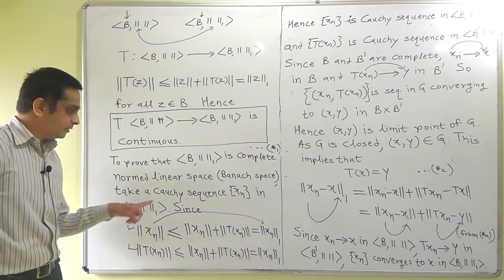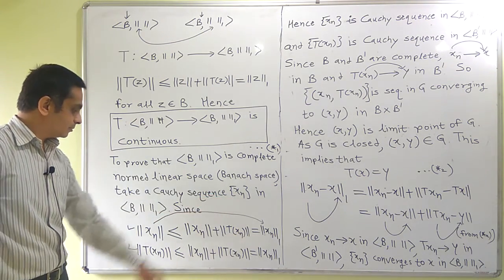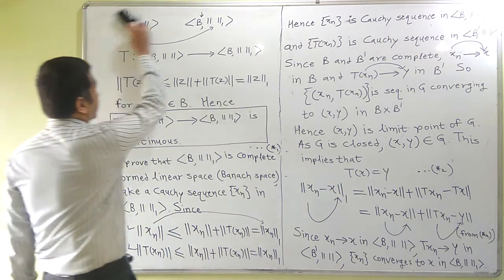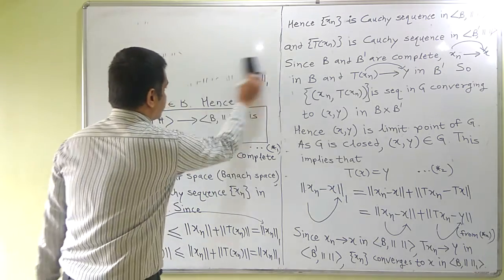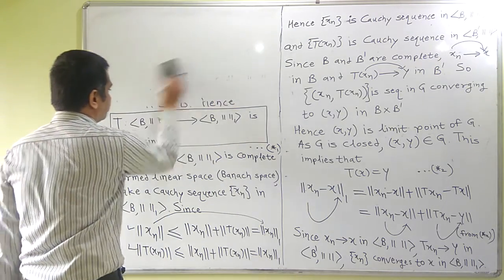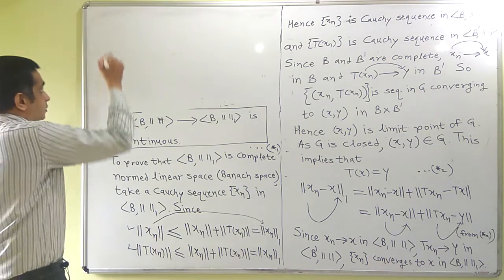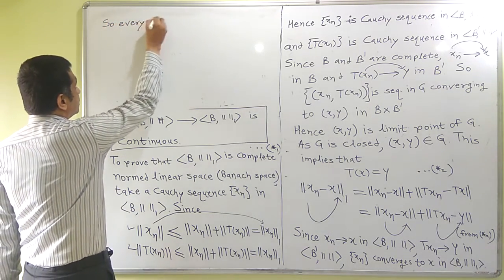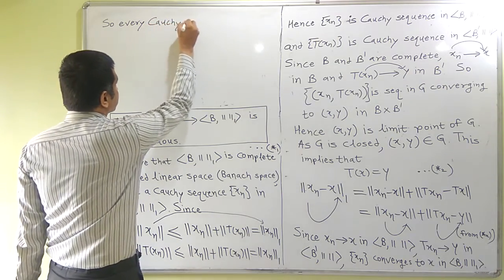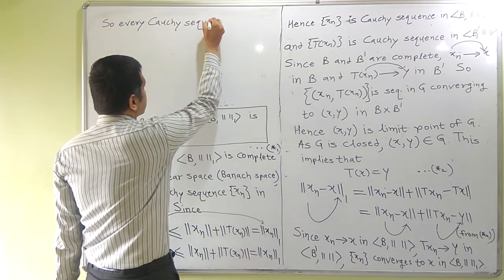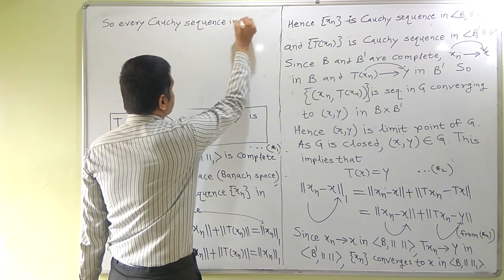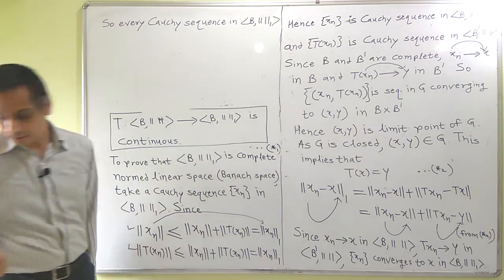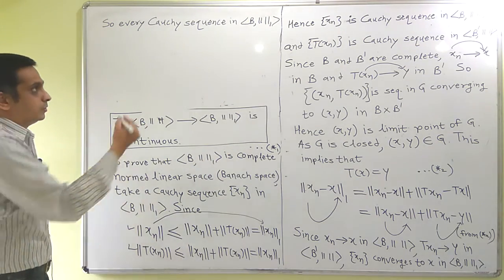Thus we proved that every Cauchy sequence xn in B norm 1 is convergent. Hence we can have the conclusion now that B norm 1 is a complete space. So every Cauchy sequence in B norm 1 is convergent.